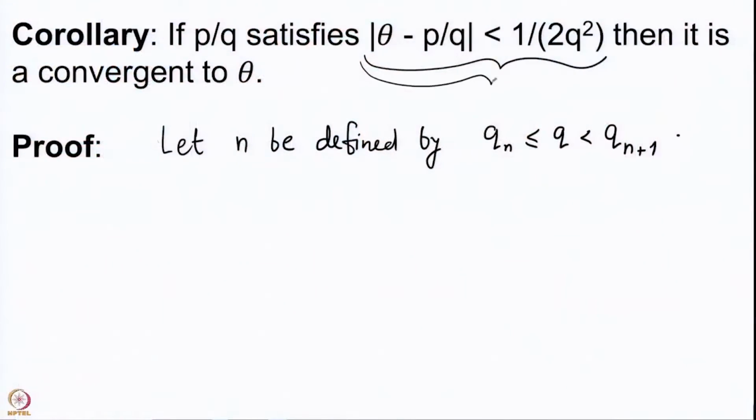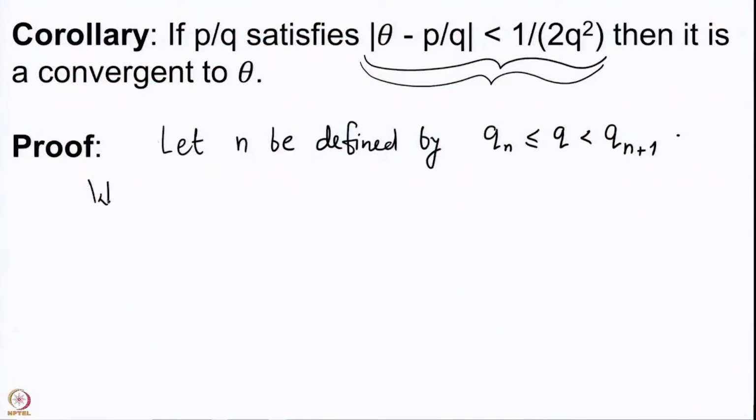Remember, we are not putting any condition on p other than the simple condition that theta minus p by q is less than 1 upon 2 q square, and now we are going to prove that p has to be pn and q has to be qn. Remember, we are given the real number theta, so we have the continued fraction expansion for theta. So, we have pn and qn, and that is how we have taken this n.